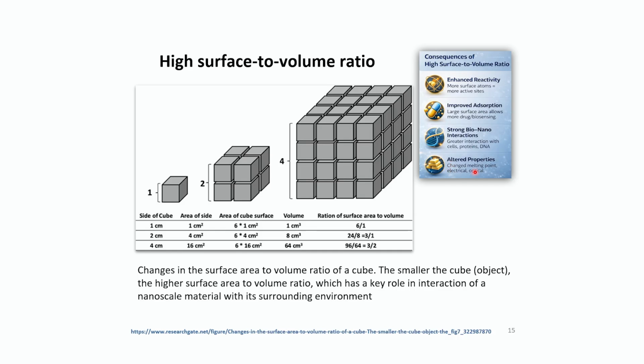Then altered properties, changing melting points, electrical and optical properties, that we are going to discuss in the property section of our lecture. So that's the conclusion: the smaller the cube, the higher the surface area to volume ratio, and the more the reactivity with the surrounding environment.